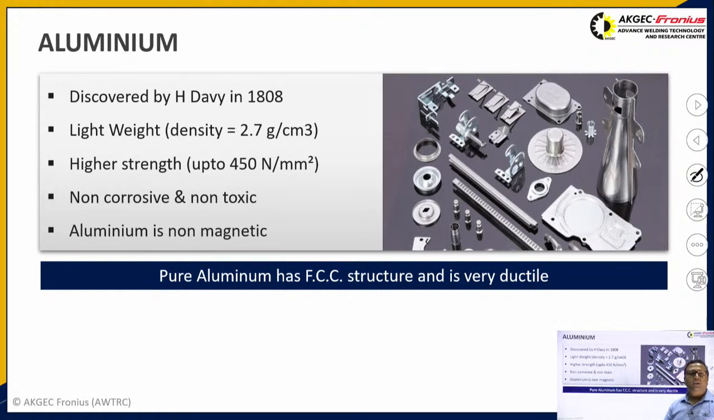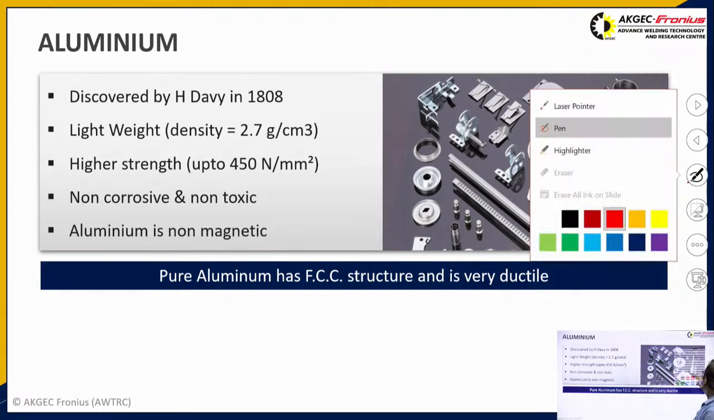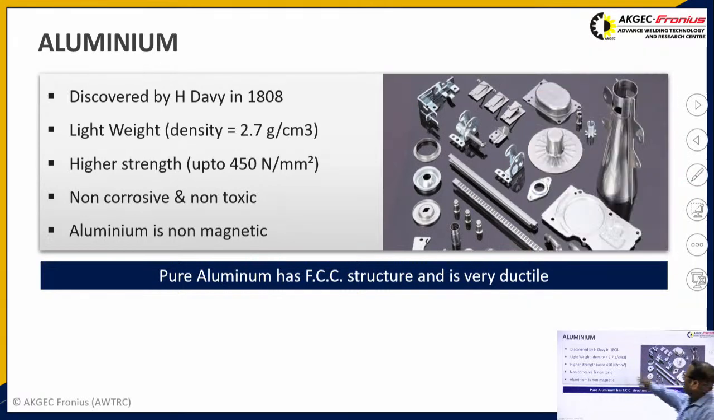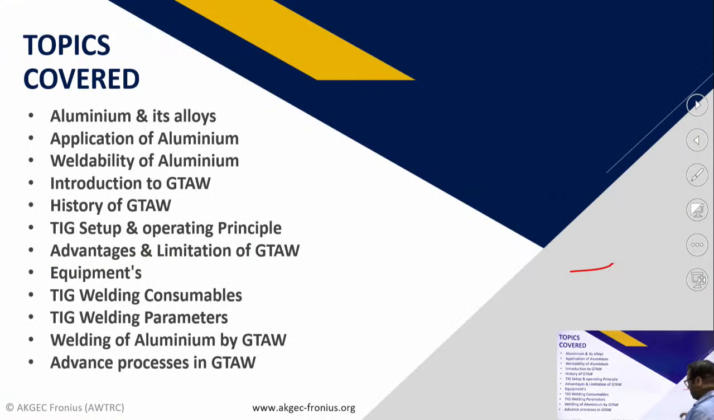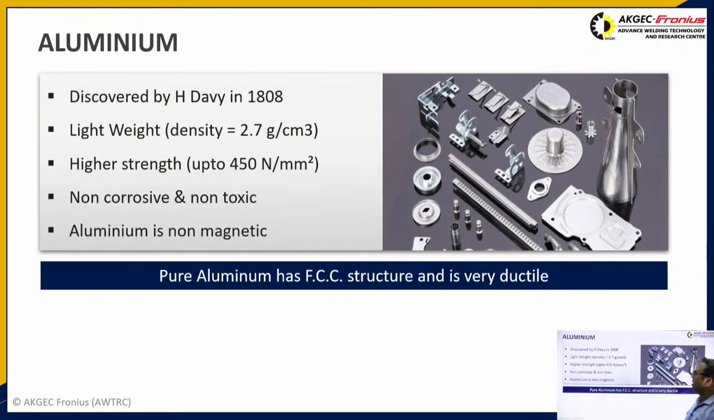Coming on to the aluminium, actually aluminium is the third largest abundant element after oxygen and silicon. It was first discovered by H. Davy in 1808, and it has various properties: it has a very light weight, whose density is around 2.7 gram per centimeter cube. Due to its light weight characteristics, it has been widely used in various applications.